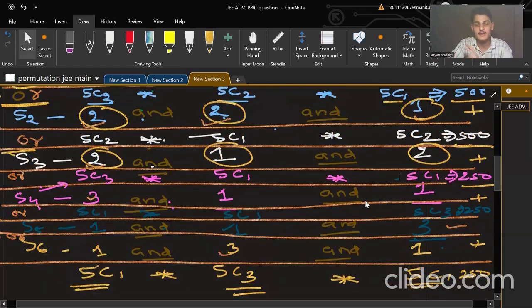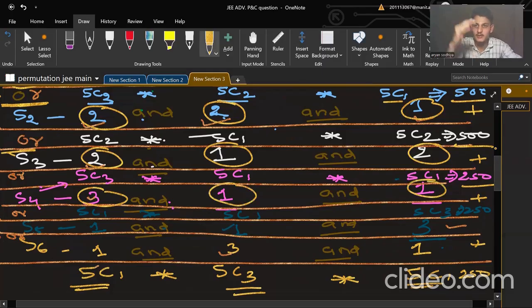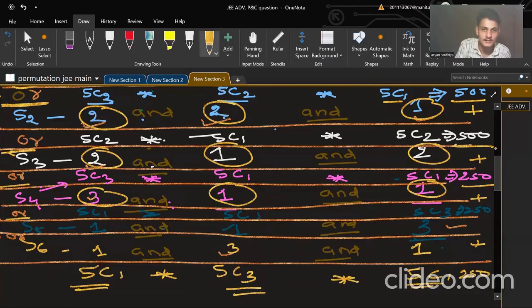But now I'm saying that I will select both bonus questions from one section only. So 3 from section 1, 1 from section 2, and 1 from section 3. These are all in OR cases, so I'm writing OR everywhere. Or here selecting 3 from the last section and 1 from the other 2. And here selecting 3 from the middle section and 1 from the others.